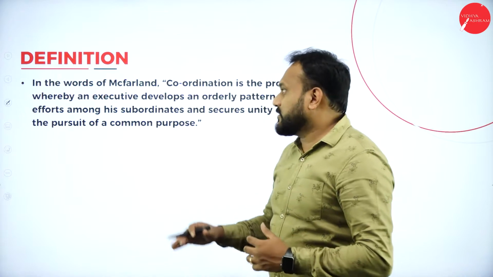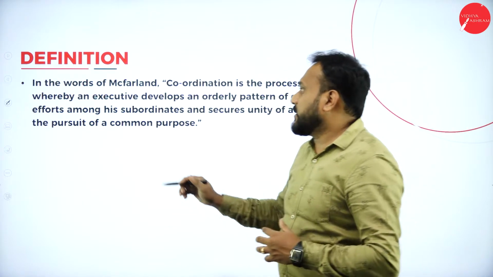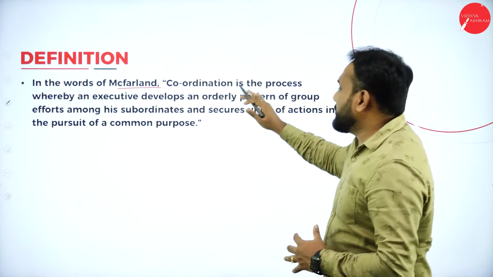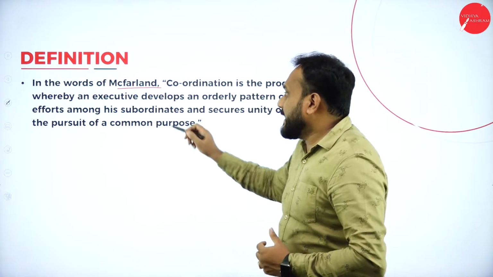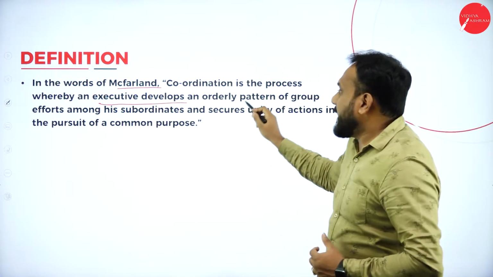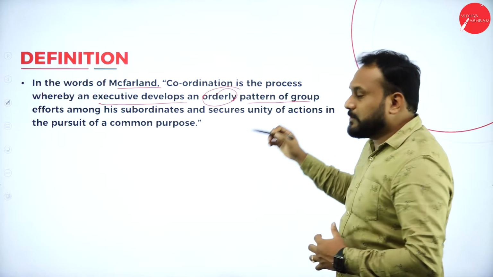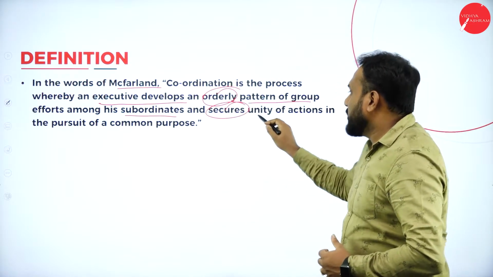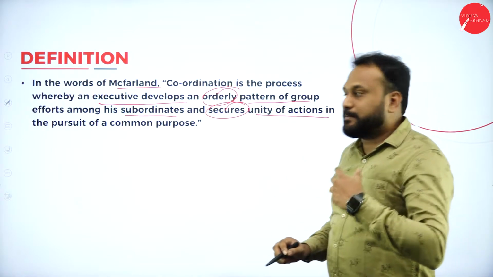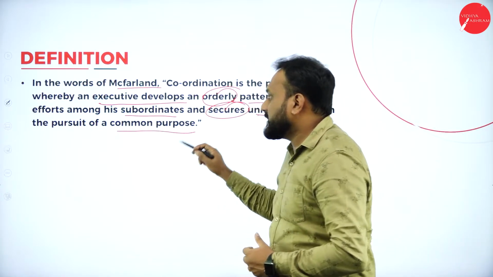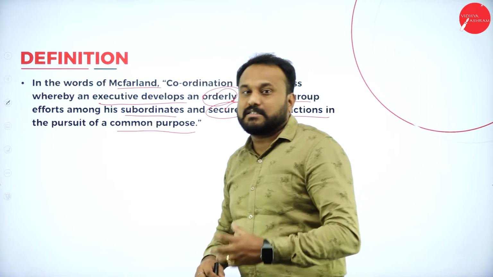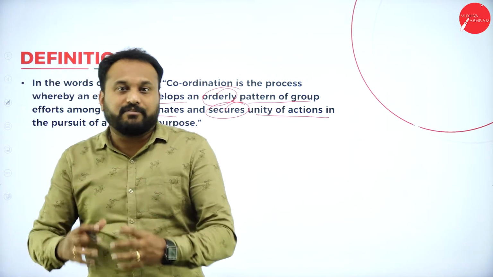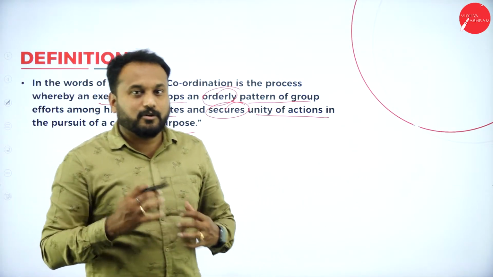So what is the definition of coordination? In the words of McFarlane, coordination is the process whereby an executive develops an orderly pattern of group effort among his subordinates and secures unity of action in the pursuit of a common purpose. That means unity of action is there, and that is what will fetch them to pursue the common goal.